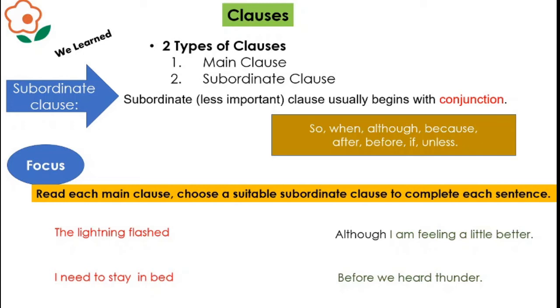Let's try an example. Some main clauses and some subordinate clauses are given, and you have to match them correctly. The lightning flashed is the main clause, and although I'm feeling a little better and before we heard thunder are the subordinate clauses. Which will be the correct clause through which we can match the lightning flashed? Is it although I'm feeling a little better? They are not making a connection or proper sense. So can we match it with before we heard thunder? We can say, the lightning flashed before we heard thunder. So we will match the lightning flashed with before we heard thunder.